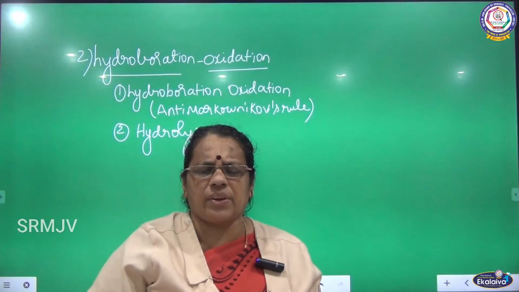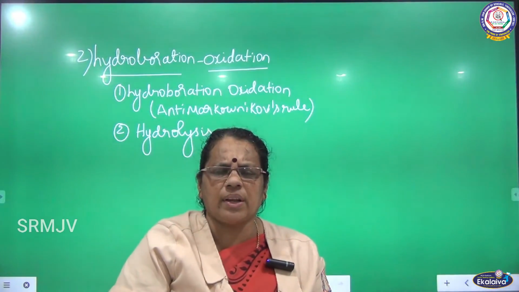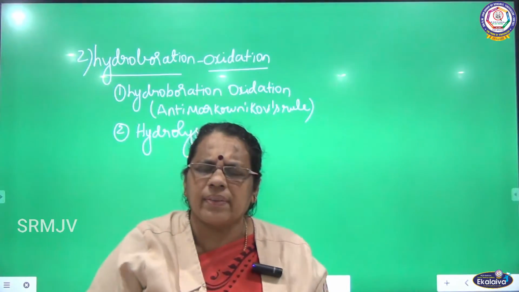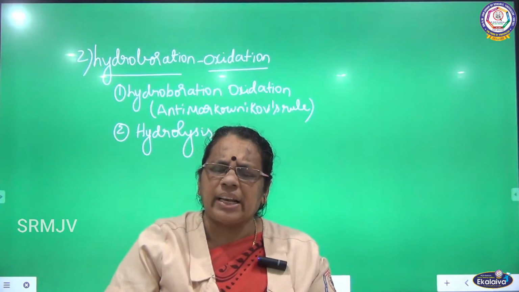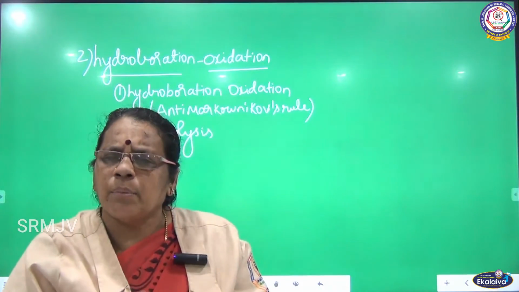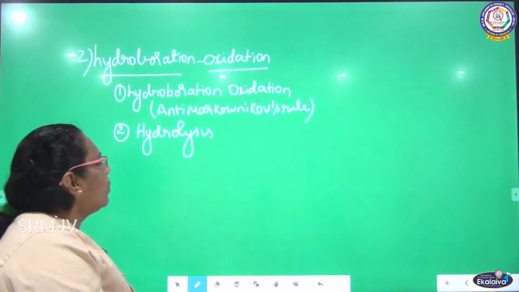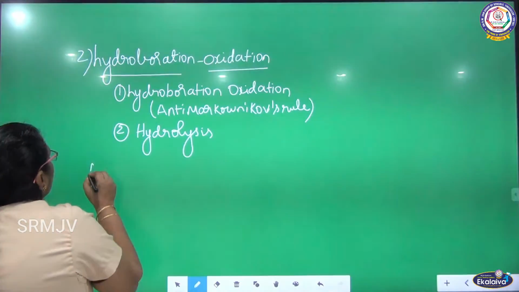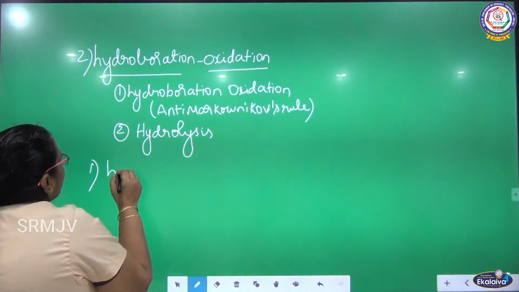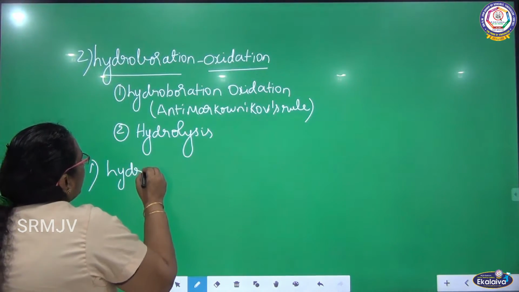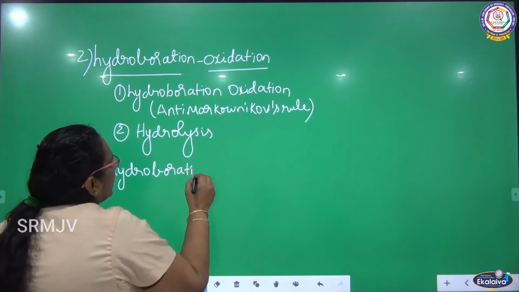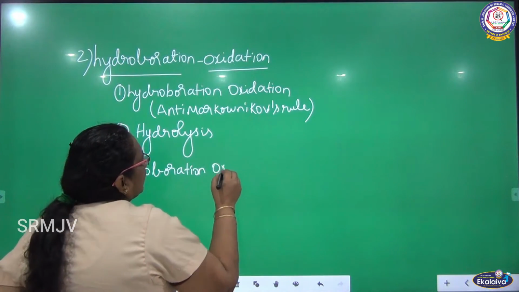Hydroboration oxidation. What is hydroboration? We are adding boron, the addition of hydrogen from borane. We are going to talk about borane now. Listen here. We are going to add borane to the alkene. This is the first step.